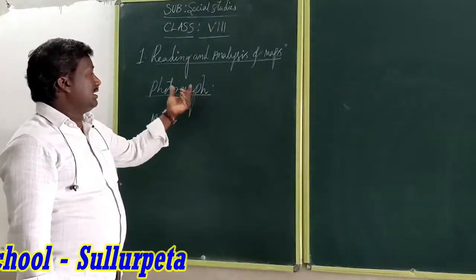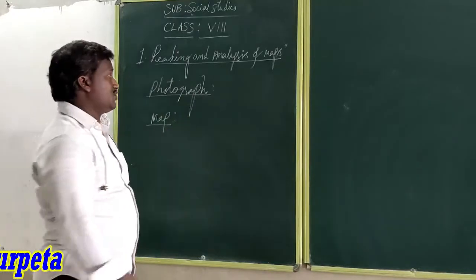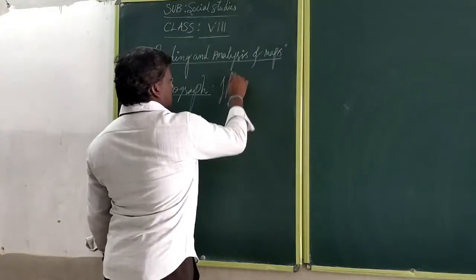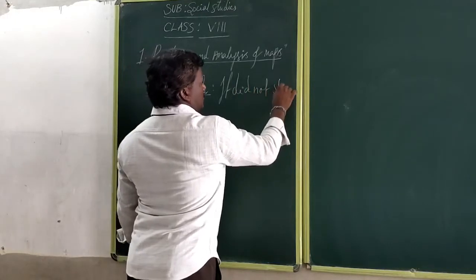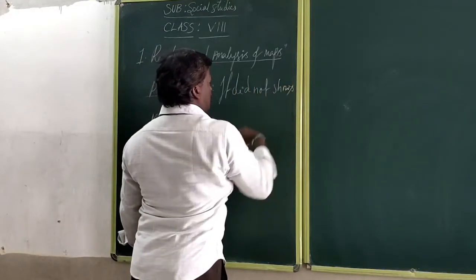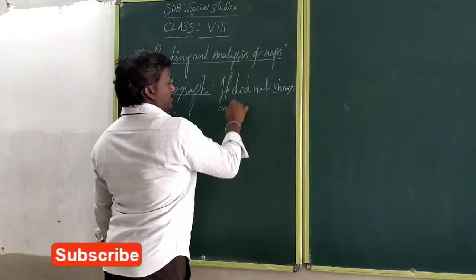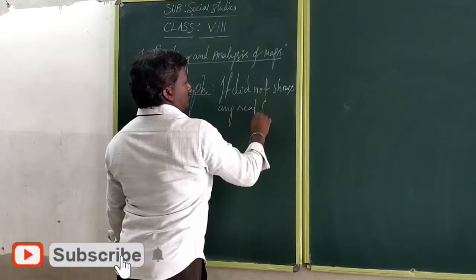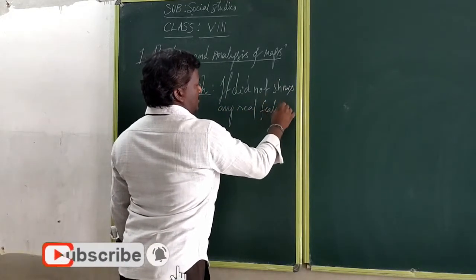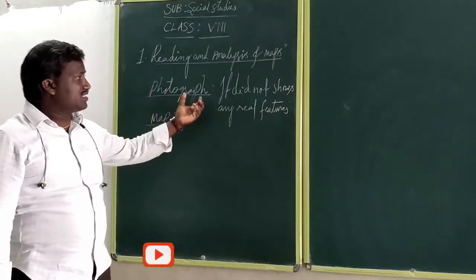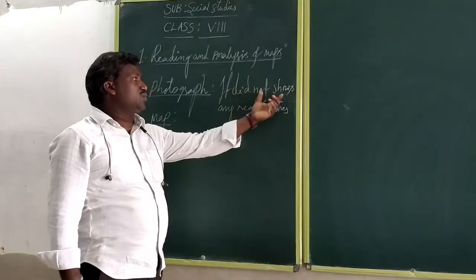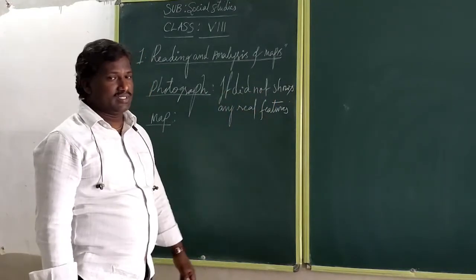It does not show any real features. A photograph does not show any real features. Okay.